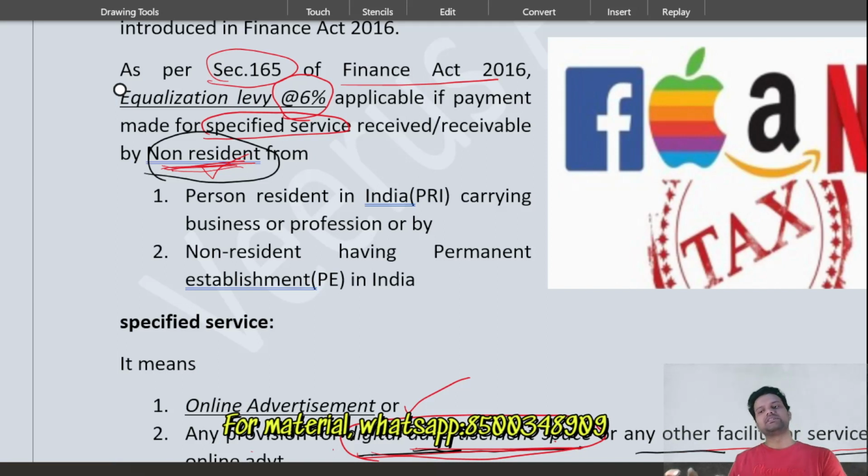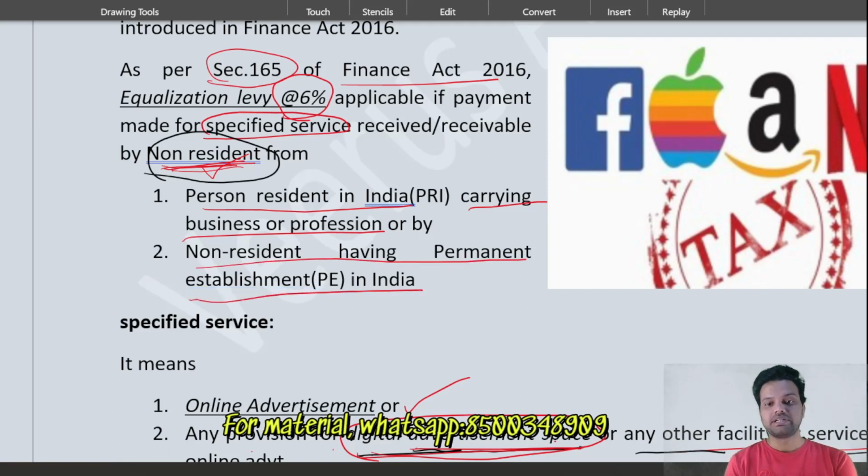From a person resident in India. Simple, logical. So if a person resident in India is paying money to a non-resident for providing a specified service to him, a person resident in India carrying on business or profession, or a non-resident having a permanent establishment in India. Because a non-resident having a permanent establishment in India is becoming like a resident in India, because he is having a permanent establishment connection, a business connection in India. So these two are covered.